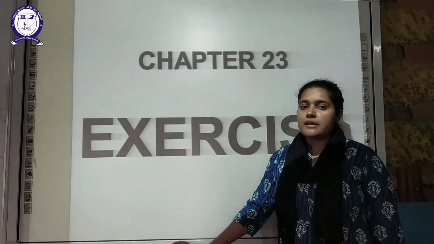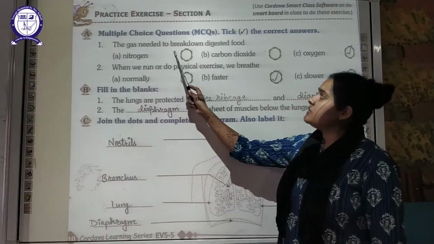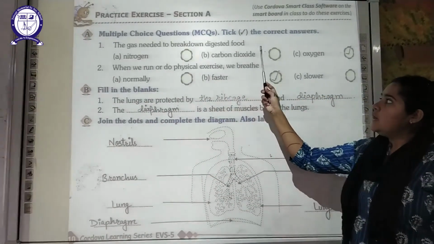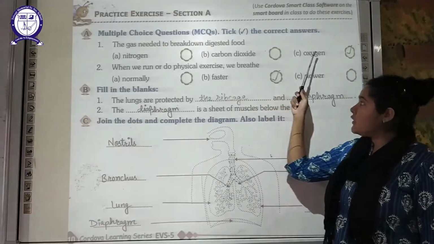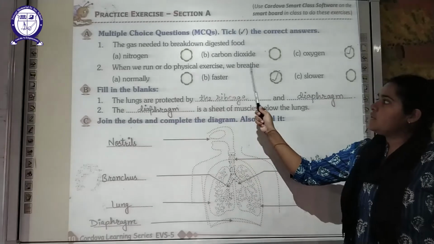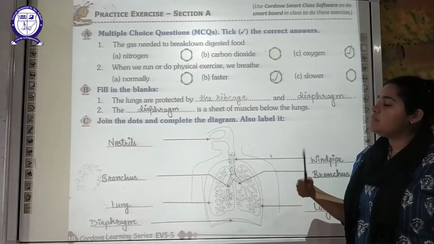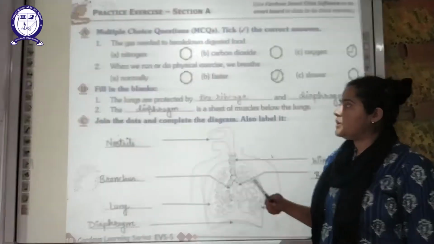Now moving on to the exercise part. First, a multiple choice question is given over here. A gas which is needed to break down the digested food is oxygen. The next is, when we run or do physical exercise, we breathe faster. The rate of breath increases. In 1 minute you breathe in and breathe out more number of times.